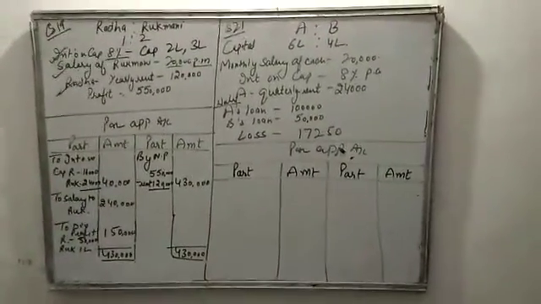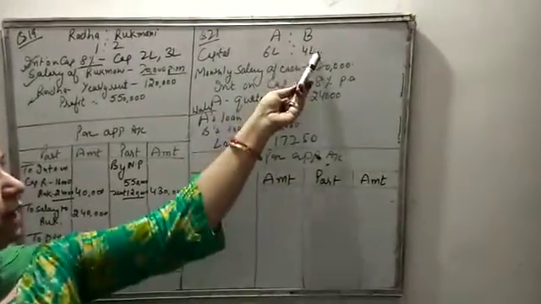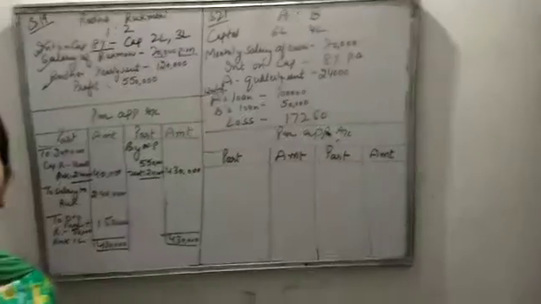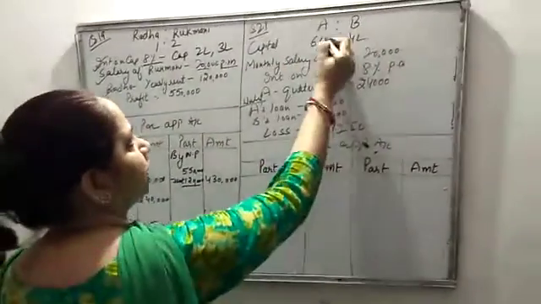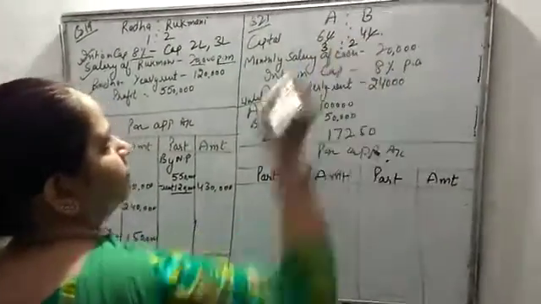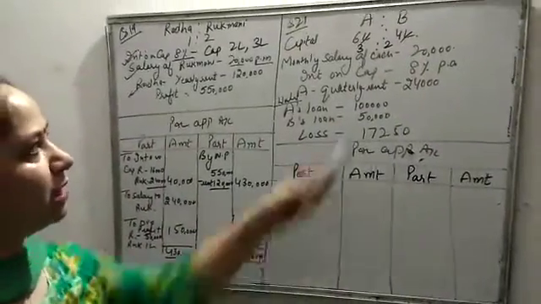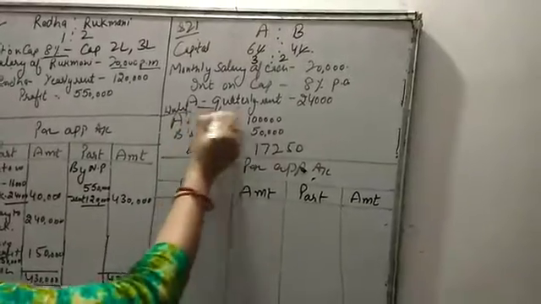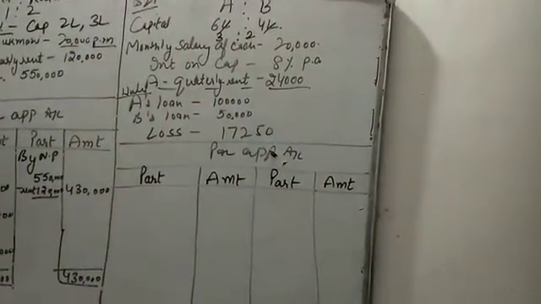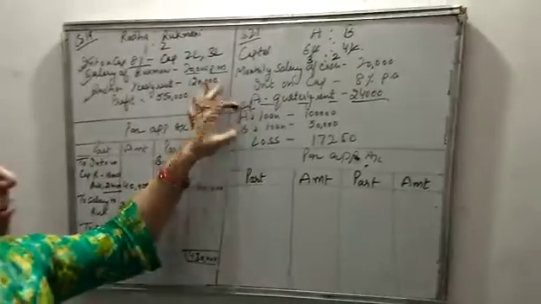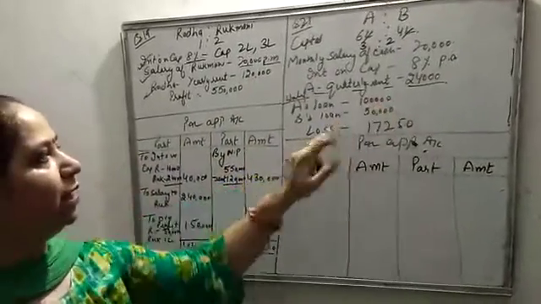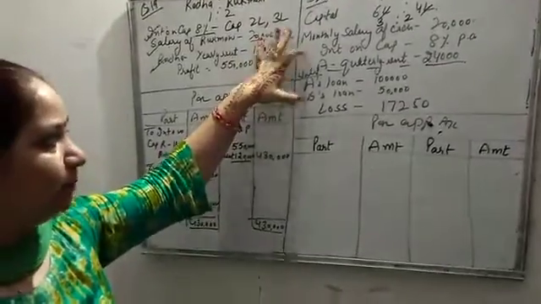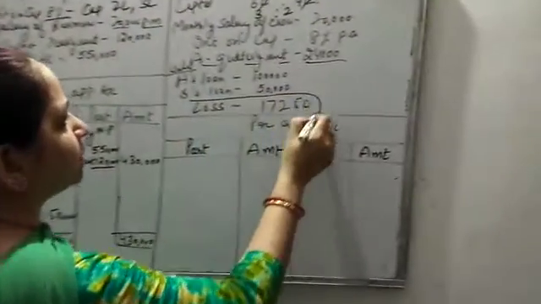Now in question number 21, again two partners are given, A and B, and capitals are 6 lakh and 4 lakh. In this question it is given that the profit sharing ratio will be their capital ratio. तो इनकी capital ratio निकाल लेते हैं, 3:2. Then the monthly salary of each partner, A and B, is 20,000, interest on capital 8%, then quarterly rent 24,000, and one more point, interest on partners' loan. A has provided a loan of rupees 1 lakh and B has given a loan of 50,000 on 1st July. Both points are given in this question, and the main thing in this question is that a loss is given.